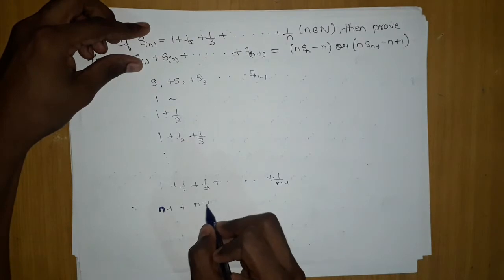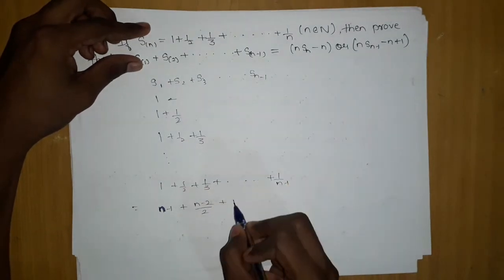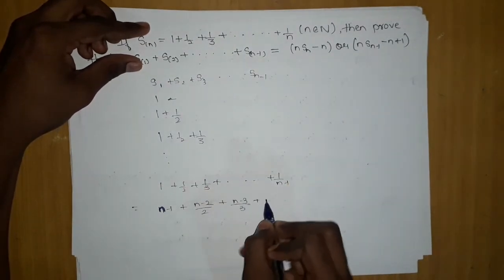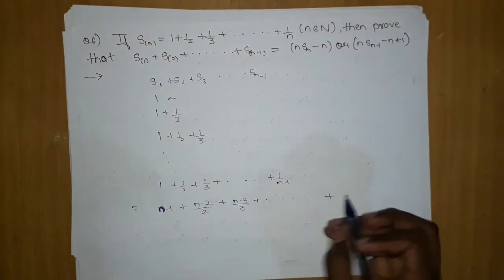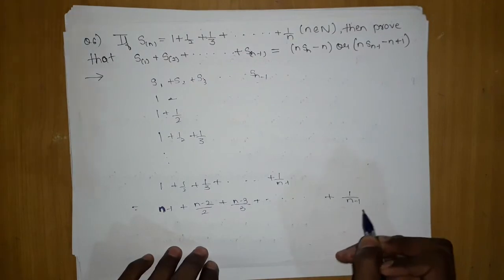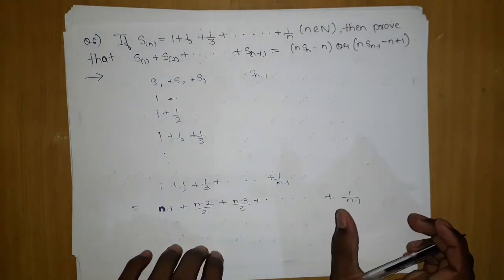What it is: n minus 2 upon 2, and similarly this is n minus 3 upon 3, and so on. And what will be the last? Just think, the last will be 1 upon n minus 1. Okay, it is very easy. The last one is very easy to predict.